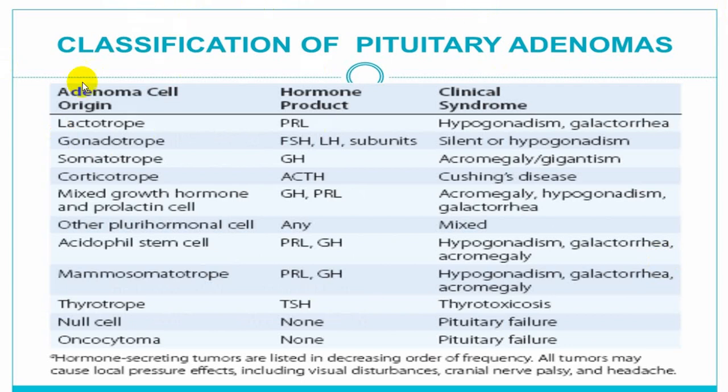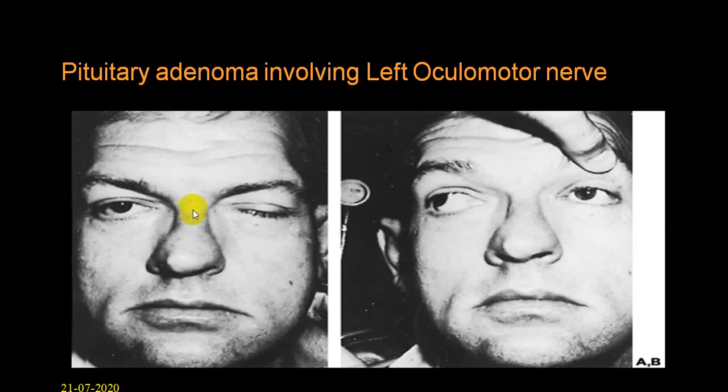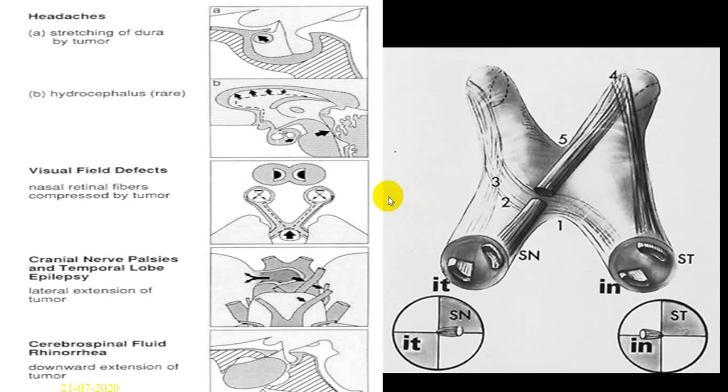This is the classification we already mentioned, depending upon the secreting tumors. Null cell tumors usually do not secrete, we call them non-secretory tumors or chromophobe tumors, and they can end up with what we call panhypopituitarism. You can see this particular person is having extraocular muscle palsy. This will be the effects depending upon where the pituitary tumor is compressing.